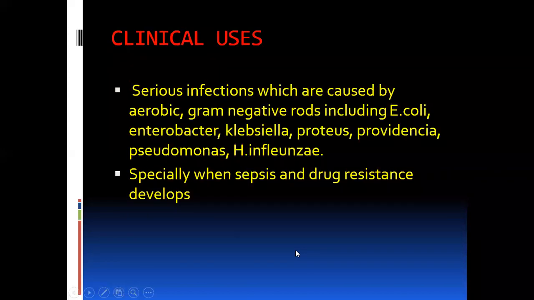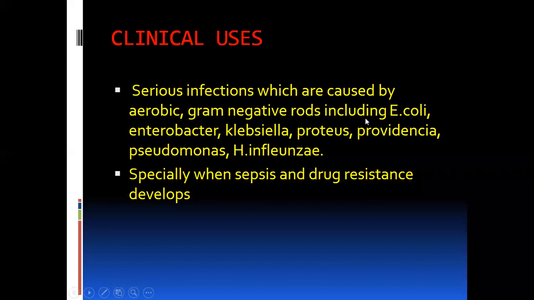Now, what are the clinical uses of aminoglycosides? This is important. Aminoglycosides have action on various types of bacteria. Number one, first of all, there must be aerobic conditions and aerobic bacteria. Action on the aerobic gram-negative rods, in serious infections which are caused by the aerobic gram-negative rods.